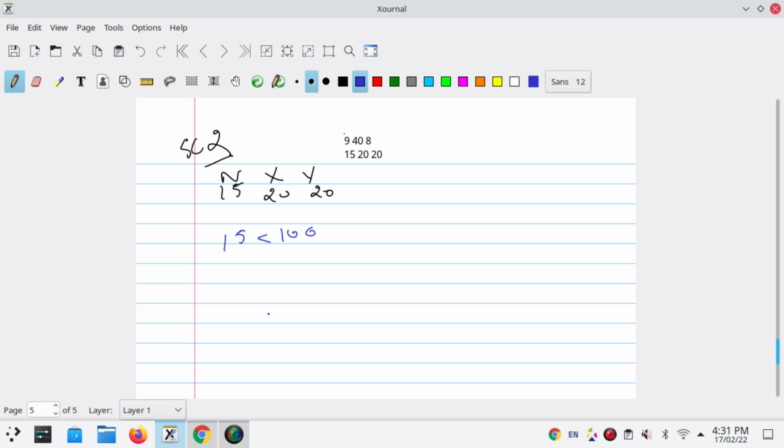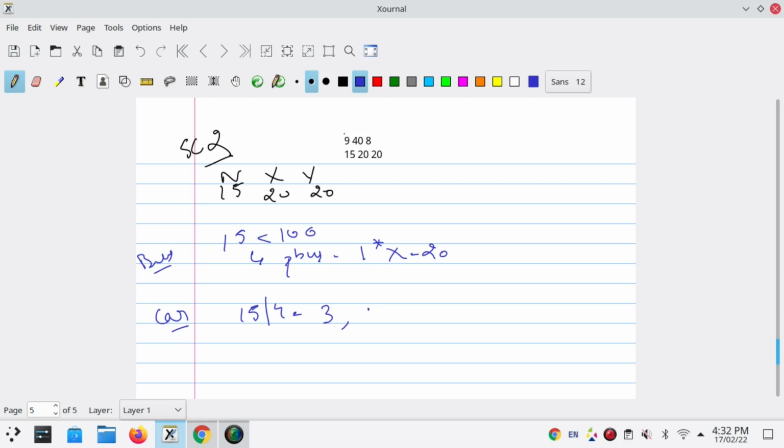If yes, the pollution by bus, let's represent it as P bus, will be 1 into x, which is 20 units. That is if we use a bus. And if we use cars, then we have to check how many cars we need for 15 people. 15 by 4 gives an integer part of 3, but 3 persons are still remaining, and for these 3 persons we need one more car.